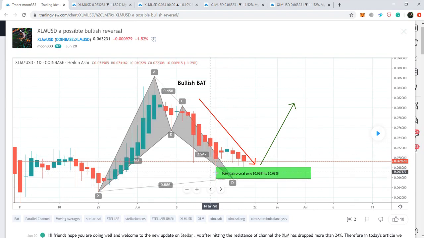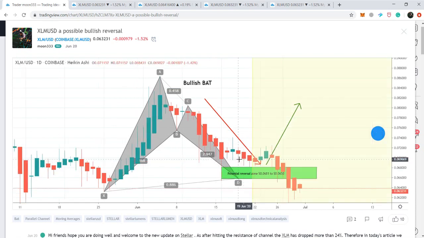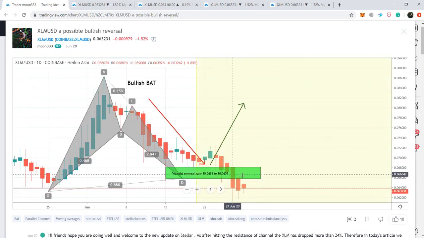Here the price action moved up, gave an upward spike, and I'm just playing this chart. We can see that the price action again tried to move up, but finally broke down the support of this bullish bat pattern. Therefore, in my previous video, I told you that if this potential reversal zone is broken down, then we should consider it as a stop loss, because if this level is broken down, then it can go more down for the formation of a bullish crab pattern.